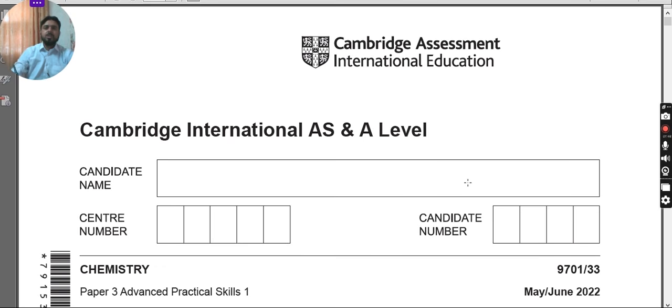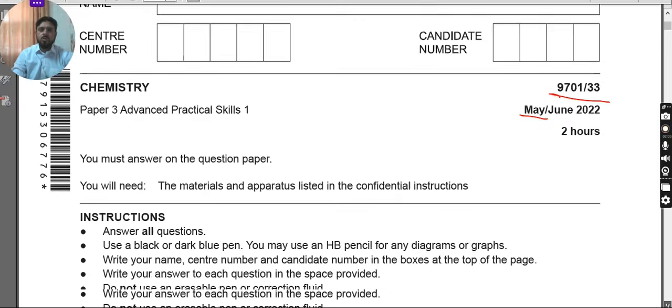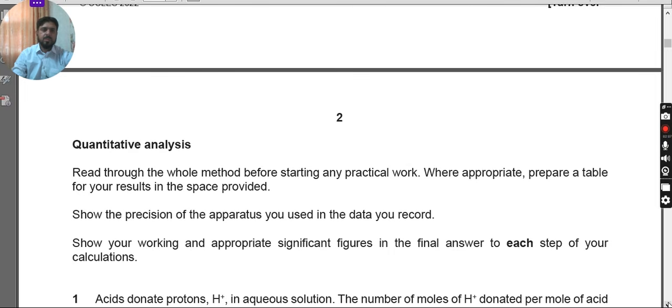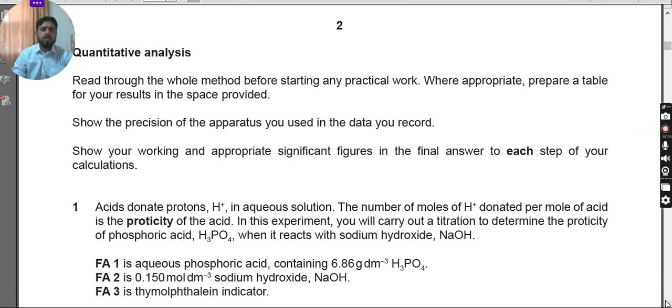You can see this is Cambridge Assessment International Education, that is Cambridge International AS and A Level, and you can see the paper is 9701/33 and it's from May-June 2022. So now the first question, as I previously discussed in my videos, is usually related to titration, and you can see this is related to the qualitative analysis.